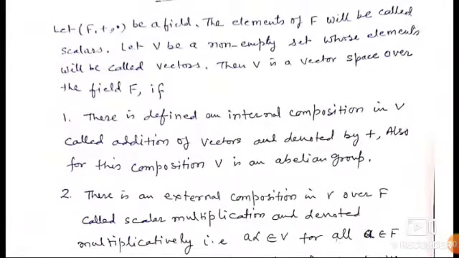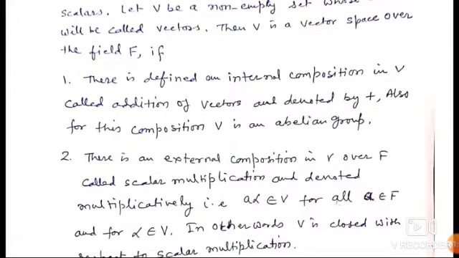Number 1, there is defined an internal composition in V called addition of vectors and denoted by plus. Also, for this composition V is an abelian group. Number 2, there is an external composition in V over F called scalar multiplication and denoted multiplicatively.